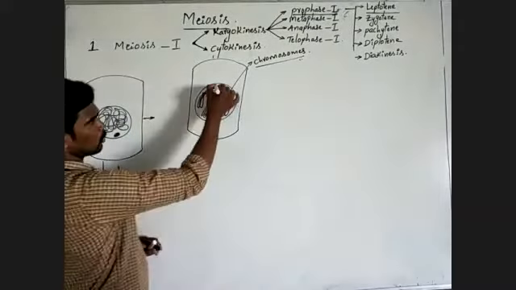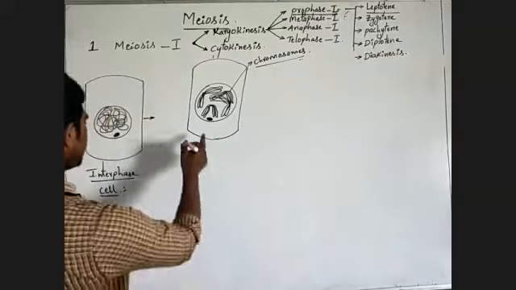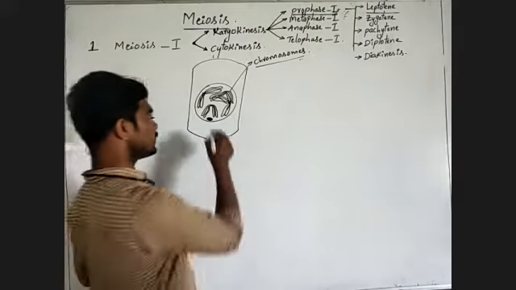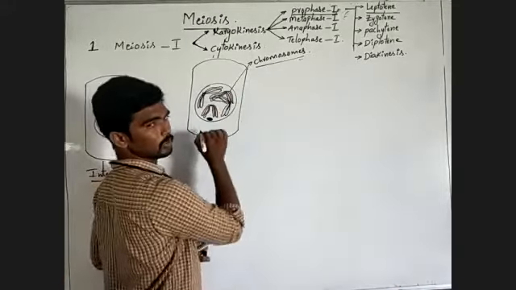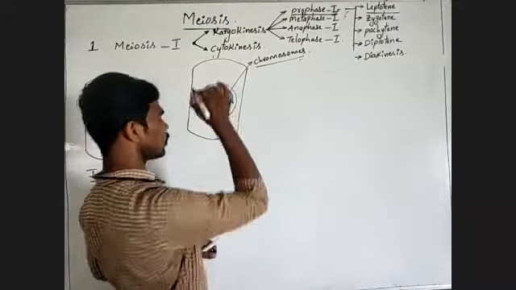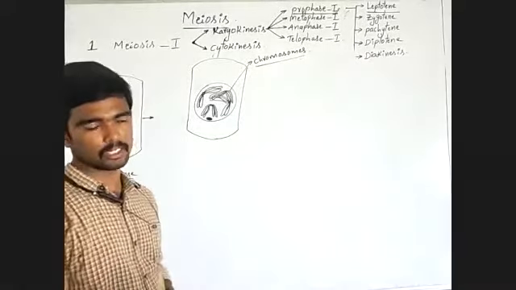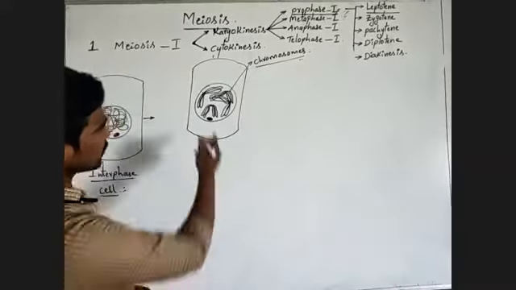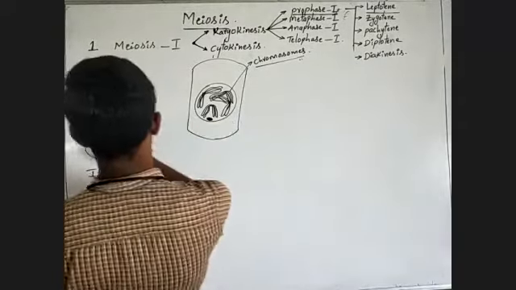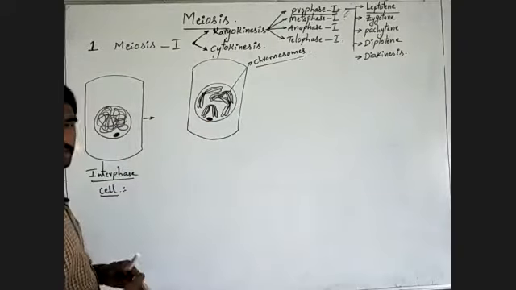Chromosomes with two chromatids. Okay, it completed its S phase in interphase. That is why each and every chromosome has two chromatids, means two copies of the same genetic material. Observe carefully, like this, chromatin material is condensed into the chromosome.